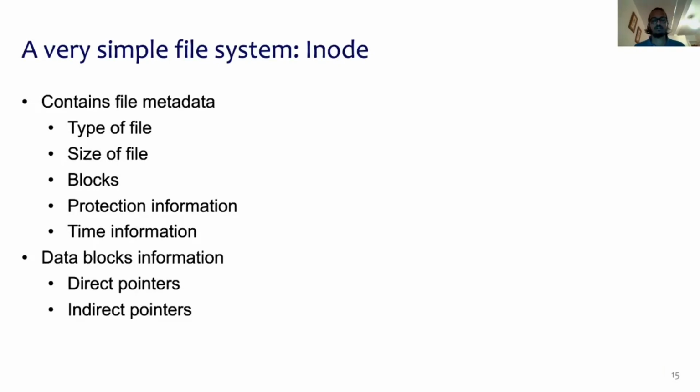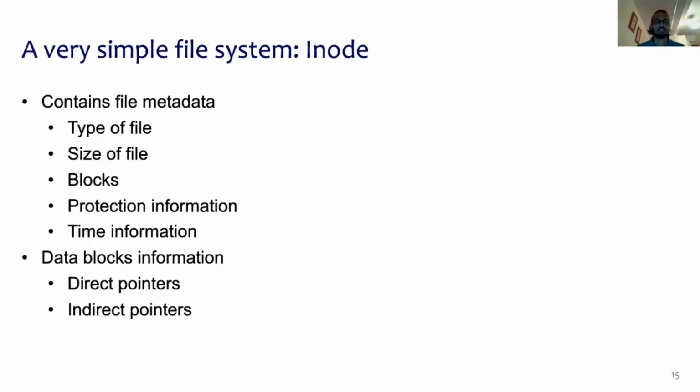Next, let's take a look at the contents of the inode. So the inode contains file metadata. This metadata could include the type of file, size of the file, the number of data blocks that are a part of the file. It will contain protection information of the file, and also time information, which could include things like access time, modified time, etc.